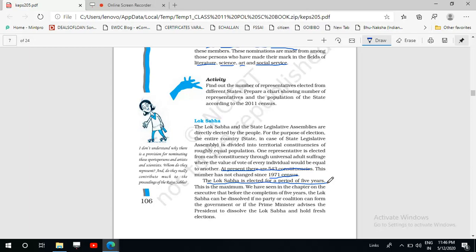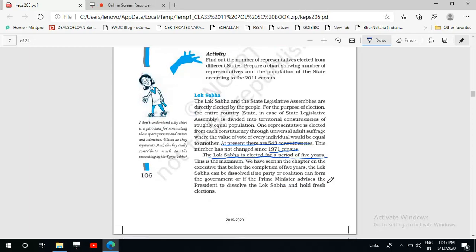So in this case, the president may ask someone else from the Lok Sabha to form the government and prove his majority, or the president can dissolve the Lok Sabha. So, 5 year term is the maximum term of the Lok Sabha. It is not necessary that the Lok Sabha will always be able to complete its 5 year term. It can be dissolved before 5 years also. Okay, so this is the tenure of the Lok Sabha.